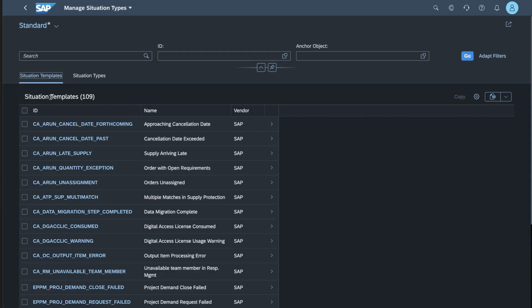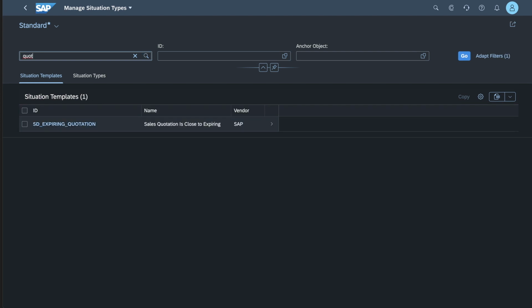And we will go to the situation templates, and what we will do is we will copy one of the templates. So in your SAP S/4HANA Cloud system, you'll have 100 plus templates that are delivered with your system, and we will essentially copy a template and make it our own.